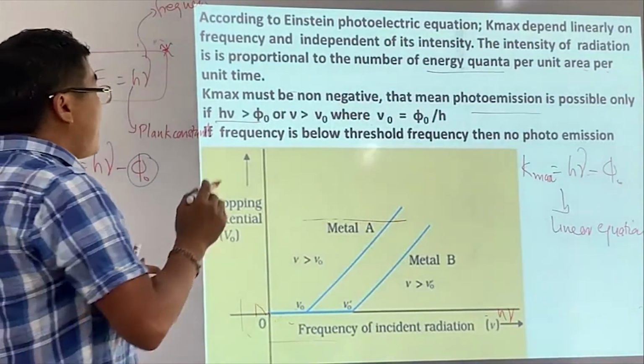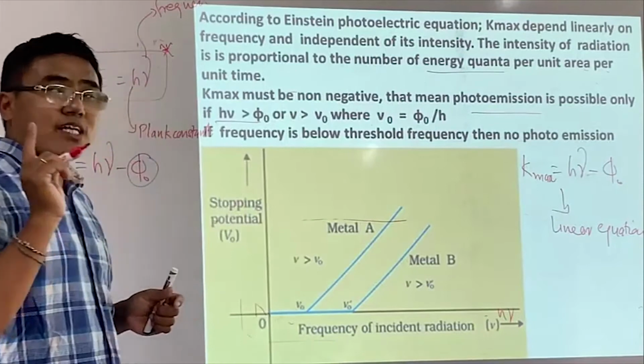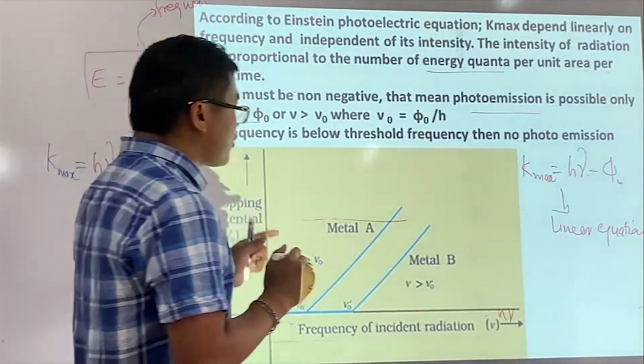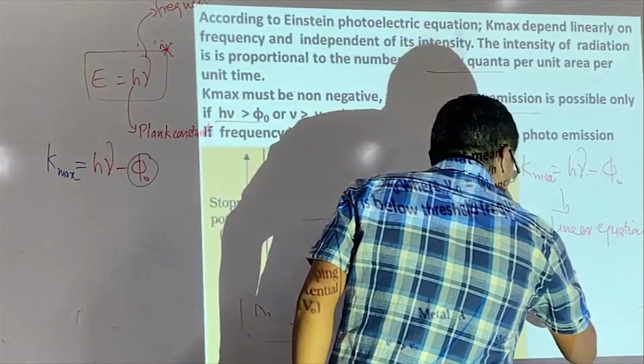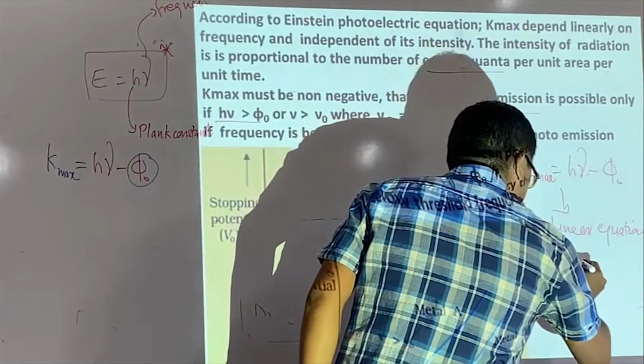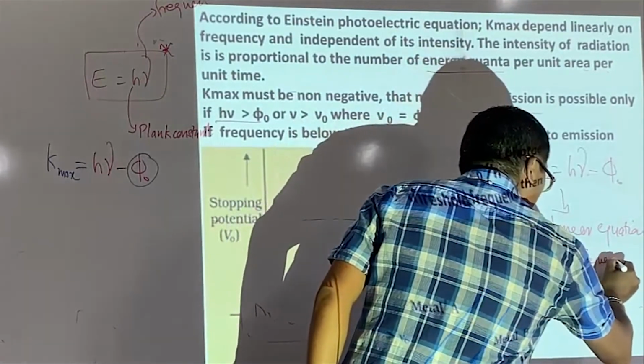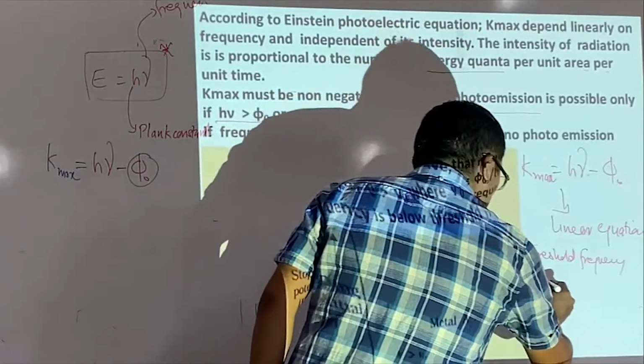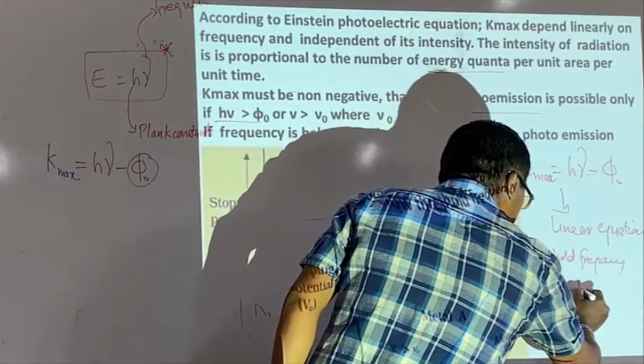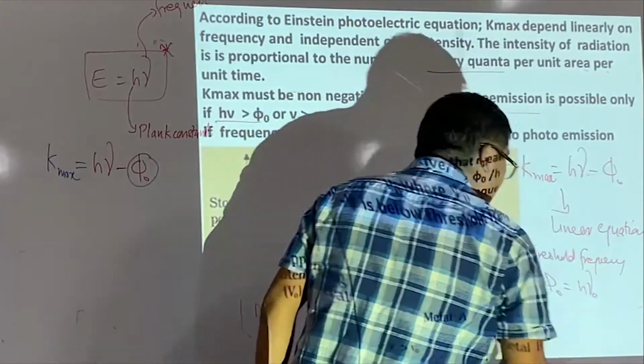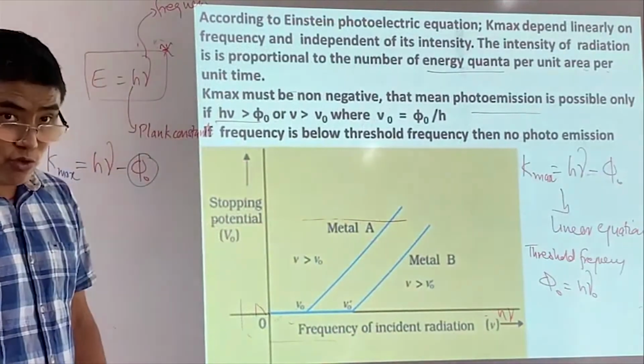And now we define what we call the threshold frequency. So what is the work function? The work function can be defined like this, where mu naught is what we call the threshold frequency.